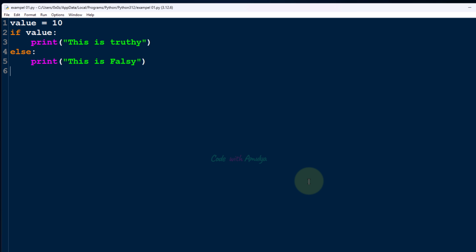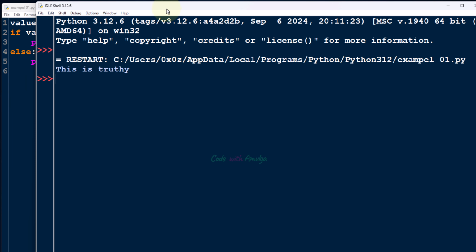Here I have a piece of code. Can you guess the output of this program? Here value is equal to 10. Then I'll use this value as the condition here in the if. Now if I execute this, we'll get output as "This is Truthy".